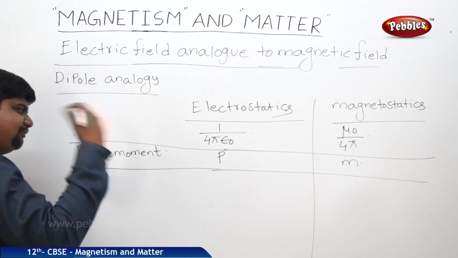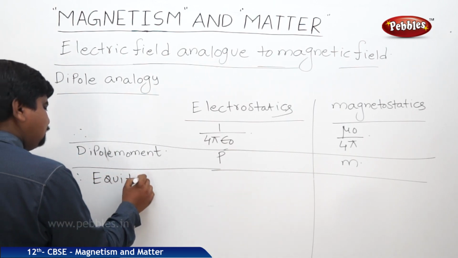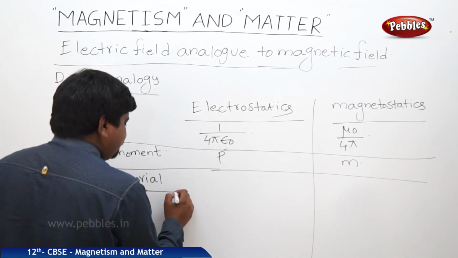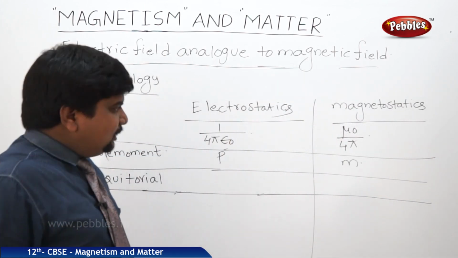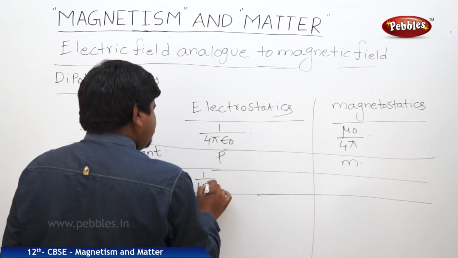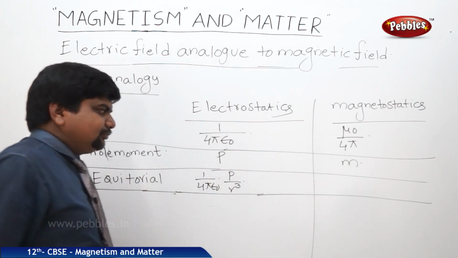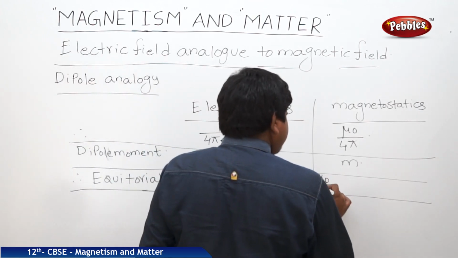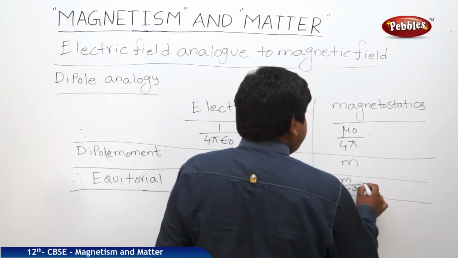The electric field at the equatorial plane with respect to the dipole, in electrostatics, is 1 by 4 pi epsilon naught into P by R cube. In magnetostatics, mu naught by 4 pi into M by R cube.